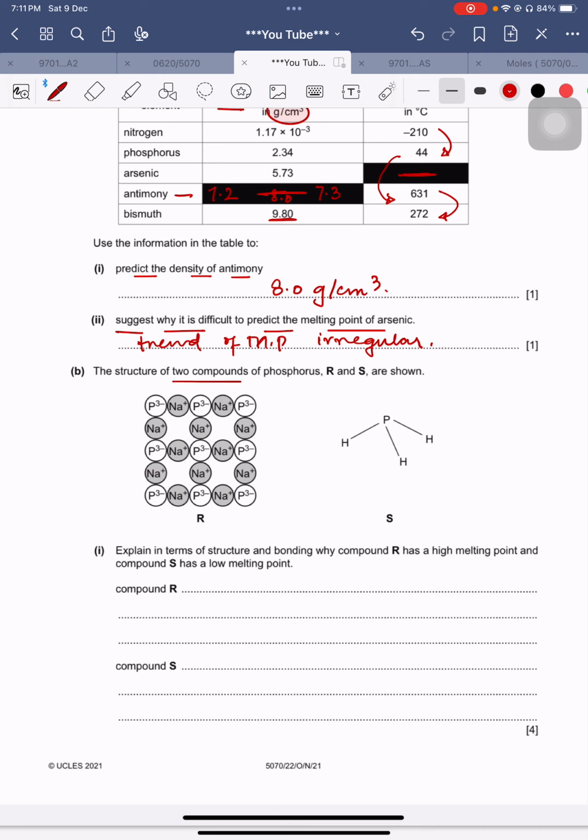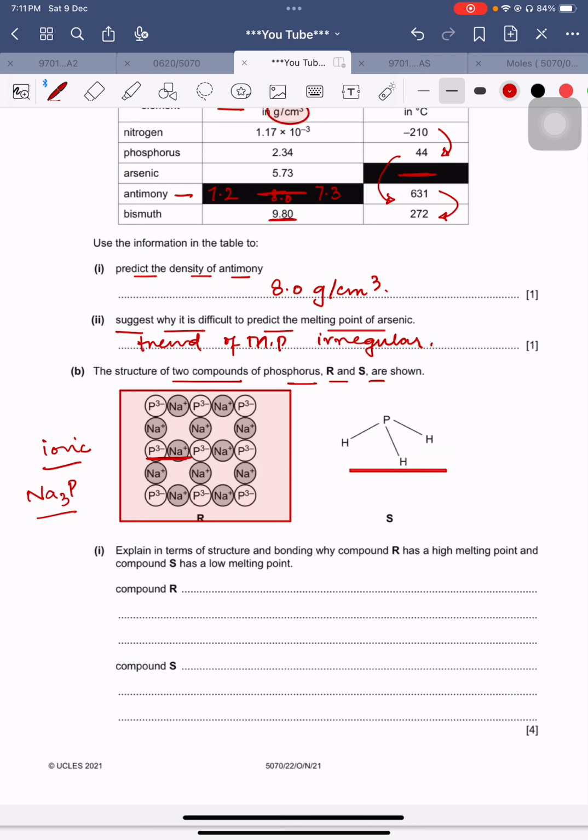Then there are two compounds of phosphorus, R and S. You can see that this is R, in which there are charges. So we can say it is an ionic compound. It is sodium phosphide. It has the formula Na3P. How have we seen that? Because we have seen this. And then S is a compound of phosphorus and hydrogen. It is PH3. It is just telling us that R is an ionic compound because it is a metal and non-metal compound. This I have written already. And this is the covalent structure for PH3. And PH3 is called